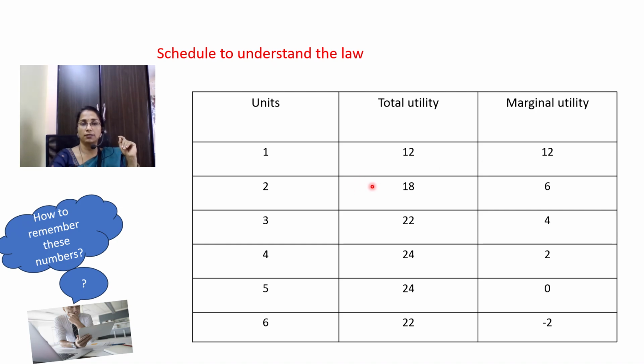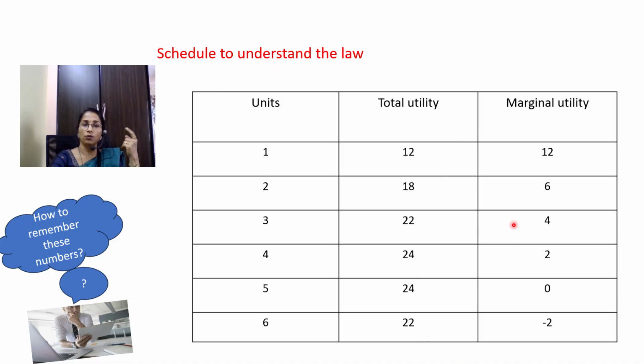The formula to find marginal utility is MUn is equal to TUn minus TUn minus 1. Here under the second unit, TUn is 18 minus TUn minus 1, that is TU1, which is 12. 18 minus 12 is 6. 22 minus 18 is 4. 24 minus 22 is 2. 24 minus 24 is 0. 22 minus 24 is minus 2. So if you know the total utility column, you can calculate the marginal utility and use it.